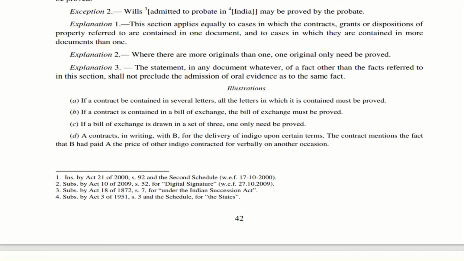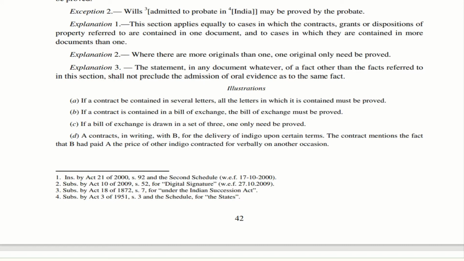If there is a bill of exchange and that is drawn in a set of 3. To simply understand this, there are 3 original bills of exchange. The same things are reflected in all the bills of exchange. It is like 3 originals, that's all. So in that case, only one needs to be proved. That is illustration C. Now let us move to illustration D.